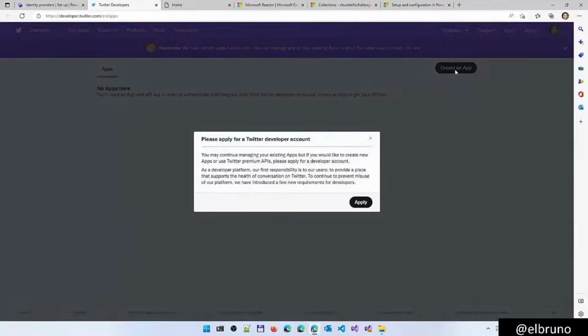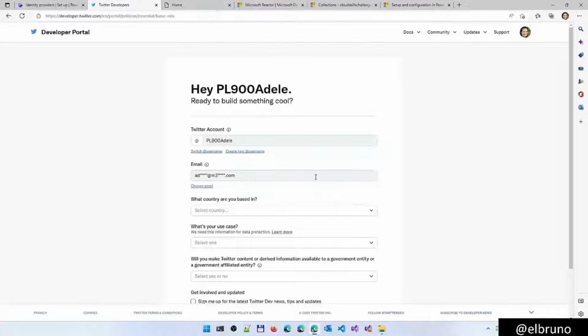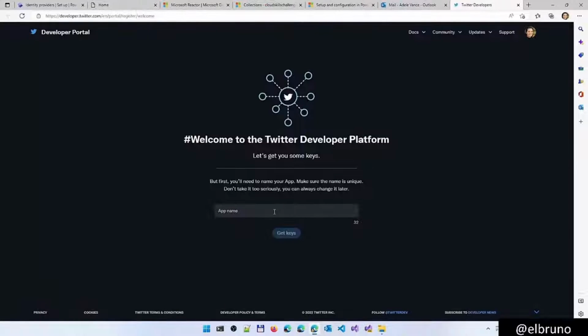For example, let's open Twitter and let's create an app here. So I need to apply first for the developer account. It will basically ask me a couple of personal info. I already have all of this info, so I'm going to use another account to create this. I enable here the application, the Twitter developer platform for this account. So let's create message board live, and we are going to have some keys to work around.